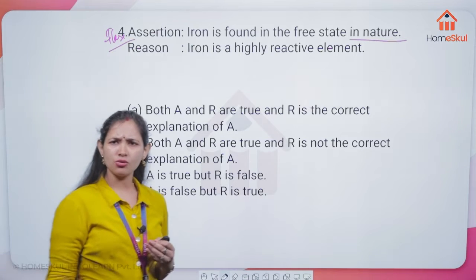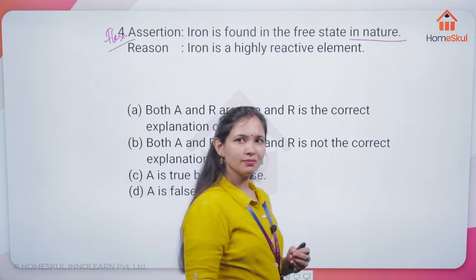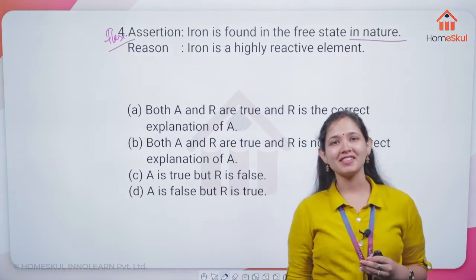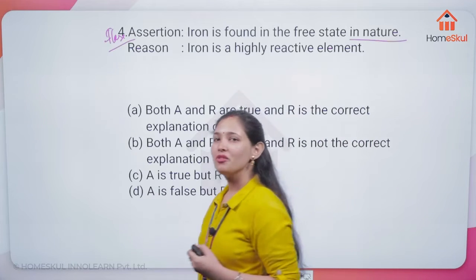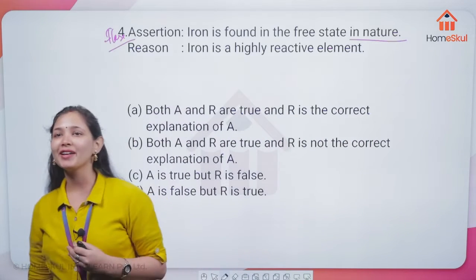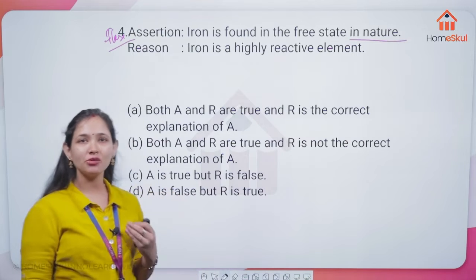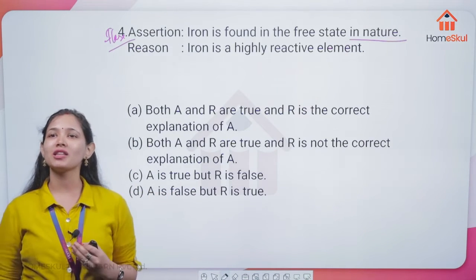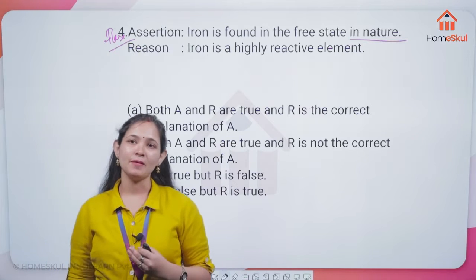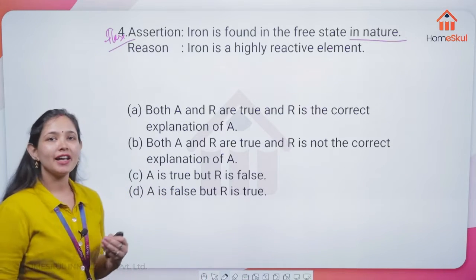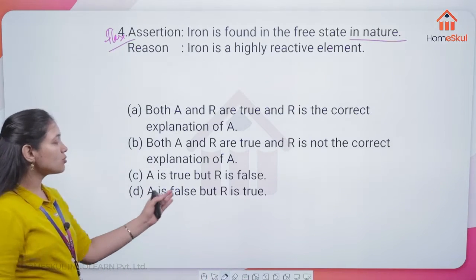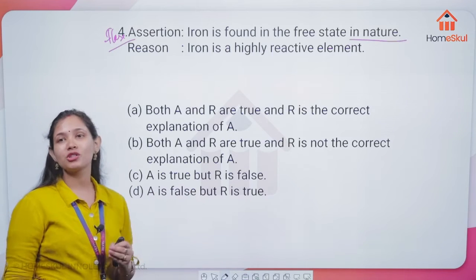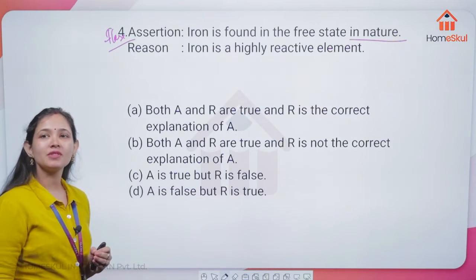Is that true? Yes, obviously. We know that iron is a highly reactive element, and we can see it in the reactivity series. So the reason is the correct one. So the correct answer here is that A is false but R is true. So the option comes D here.